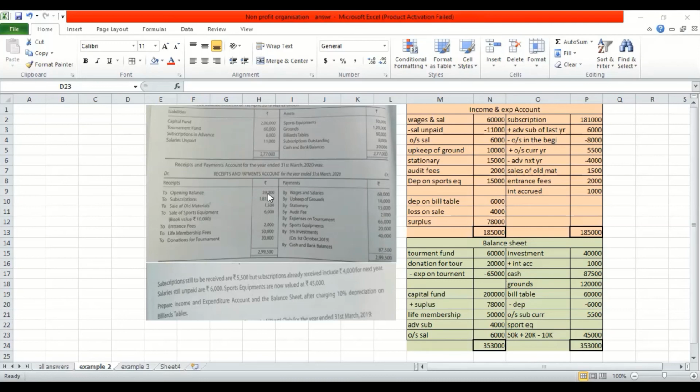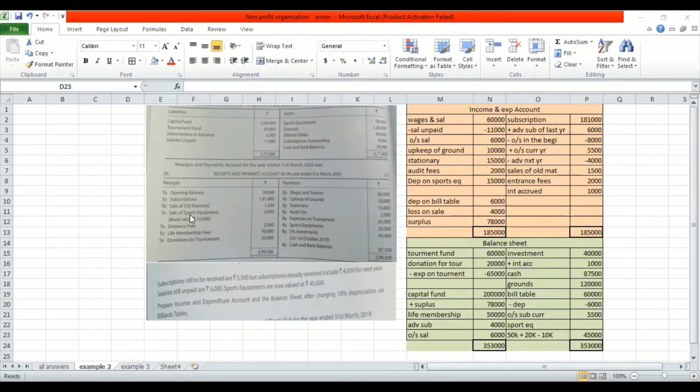Receipts and payment, opening balance 39. Again, the same thing is already found in the opening balance sheet, so you just have to ignore. Subscription is 181. This is your lump sum method. Just post it 181. Then comes your sale of old material. All those things are your revenue items, right? Income, right? Entrance fees, life membership 50,000, capital. So I have posted it in the balance sheet. Donation for tournament. Now you had a tournament fund here. So you just have to add up this 20,000. I have done that also.